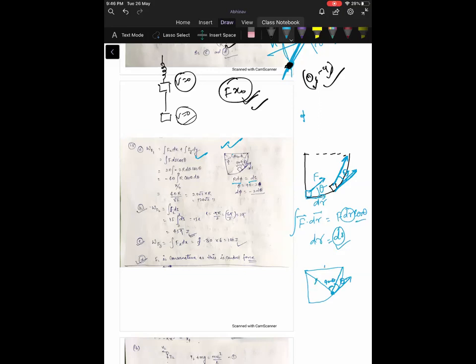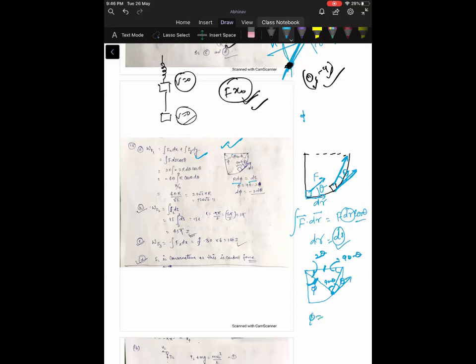Now this line is the radius, so this is an isosceles triangle, and this angle is also 90 minus theta. The sum of all the angles is 180, so this is actually 2 theta. Let us call this angle phi.